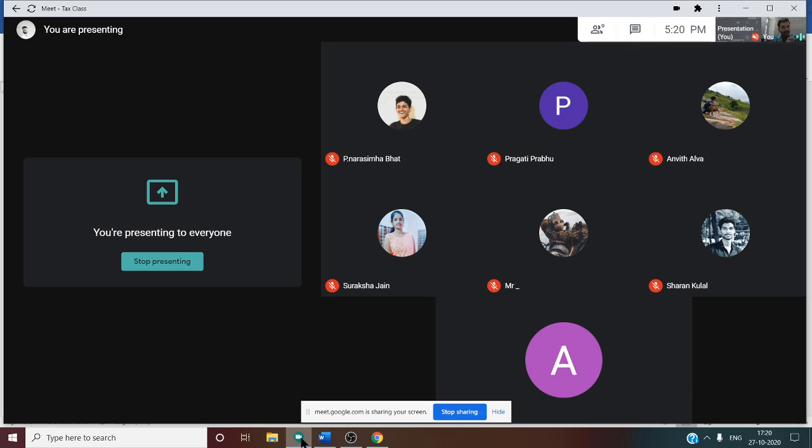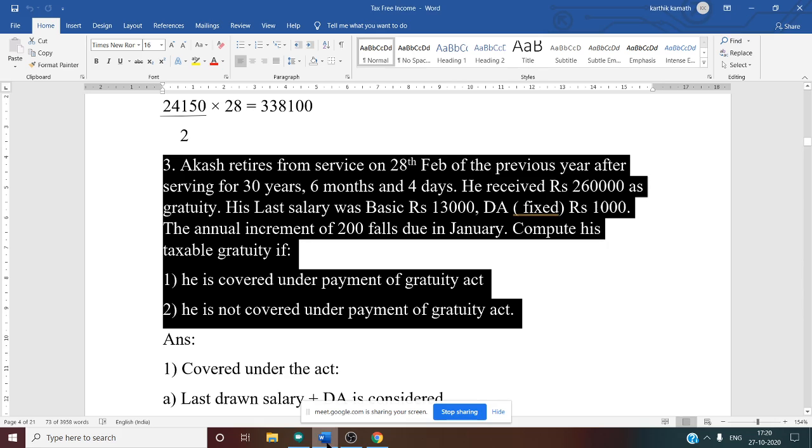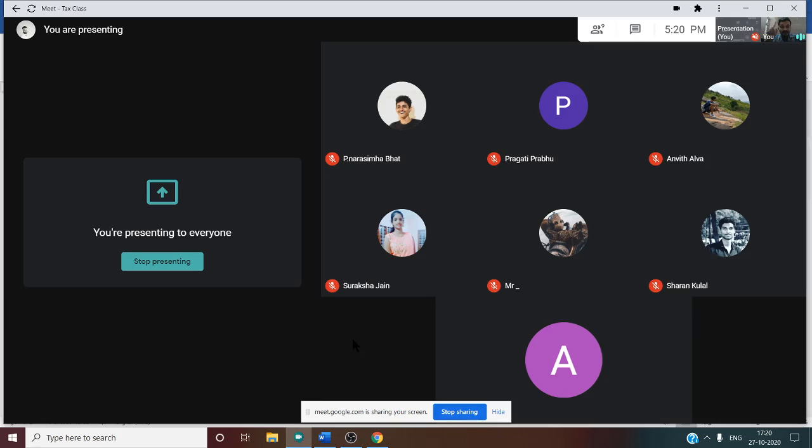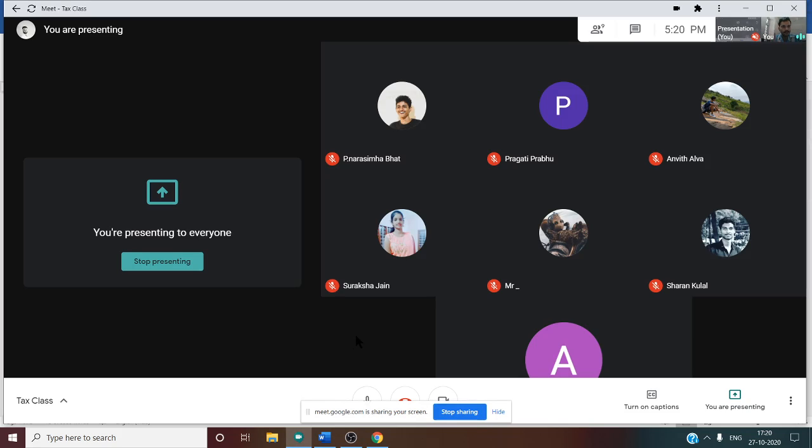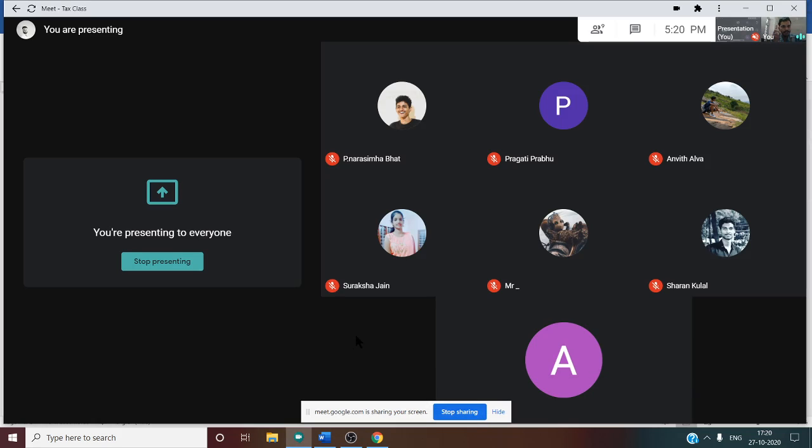In this question they have given 6 months 4 days. That means it is above 6 months, so anything in excess of 6 months we are going to consider as 1 year. So for covered, the number of years of service is 31. We need to take 31 years as the number of years of service.